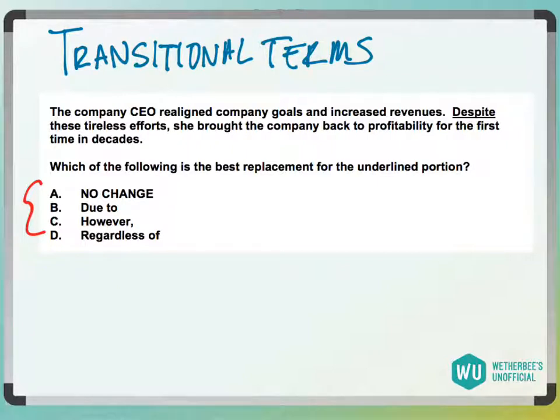Okay, so do read the sentence before and summarize it to yourself. So what do we have? We have the CEO realigned goals and increased revenues. So the CEO did what? Realigned goals and increased revenues. Then the next sentence is something, tireless efforts, she brought the company back to profitability. So the CEO did these things, and then the company became profitable. So basically, because of A, then B.